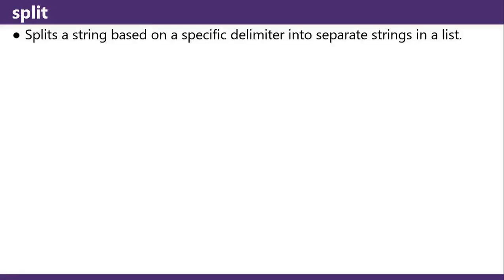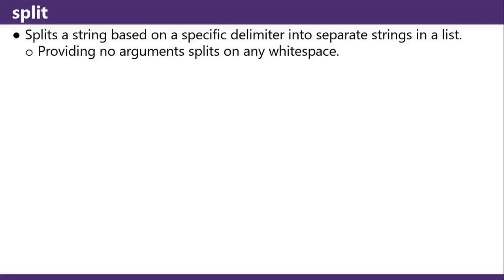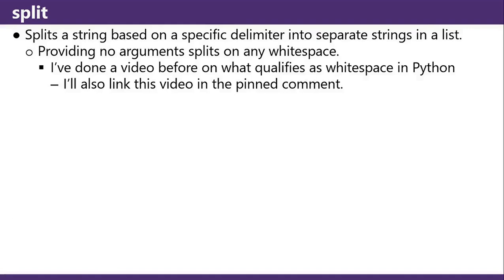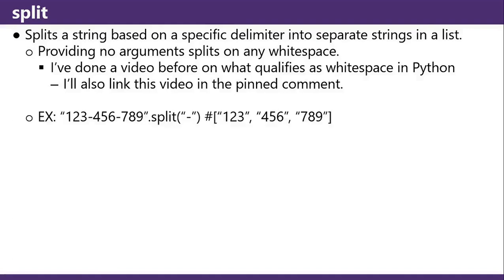Splitting characters. Split splits a string based on a specific delimiter into separate strings in a list. Providing no argument splits on any whitespace. I've done a video before on what qualifies as whitespace in Python. I'll also link this video in the pinned comment.